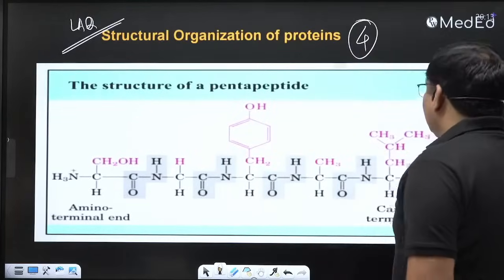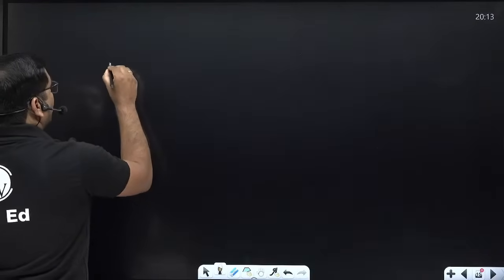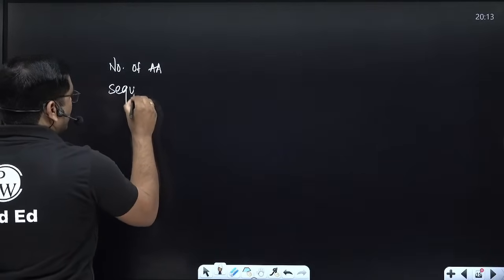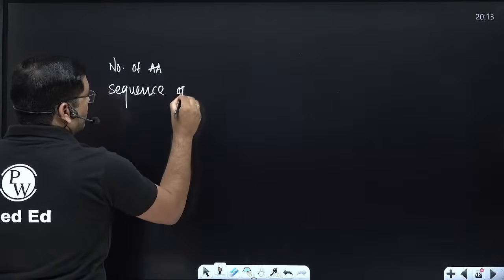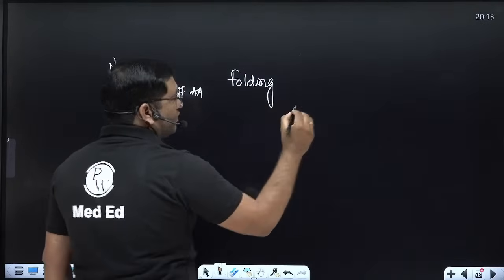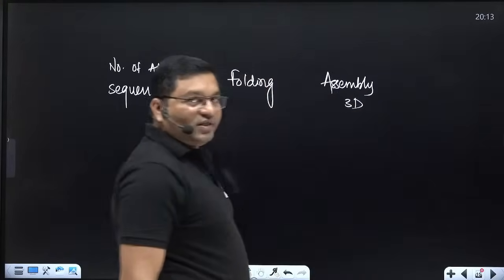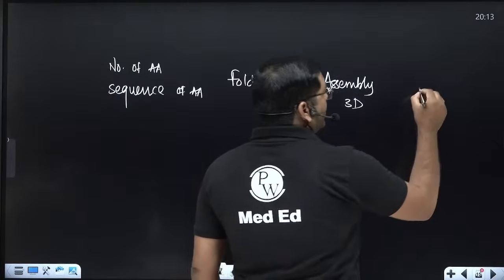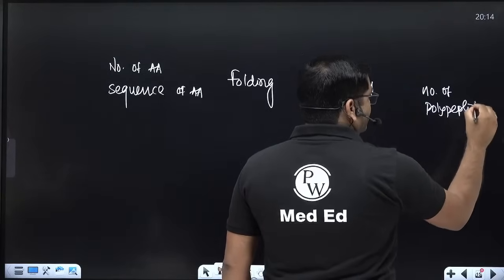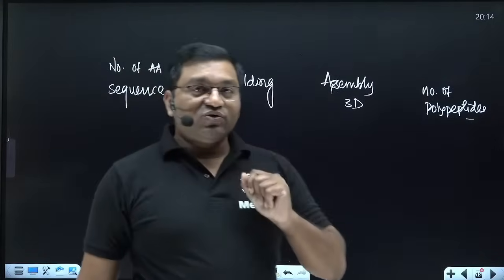Depending upon the number and sequence of amino acids, then the folding of the polypeptide chain, then assembly into a 3D structure, and the number of polypeptides, proteins are classified into 4 levels of organization: primary, secondary, tertiary and quaternary structure.